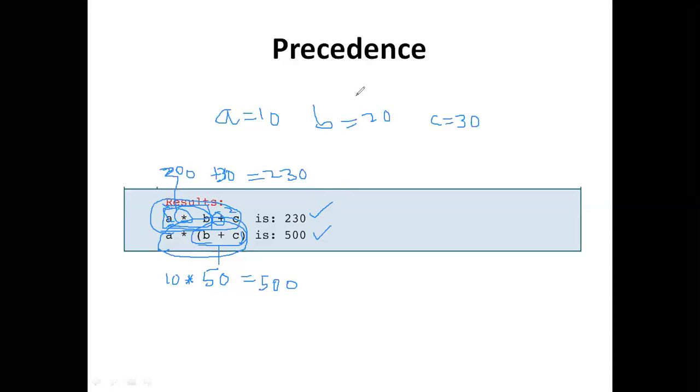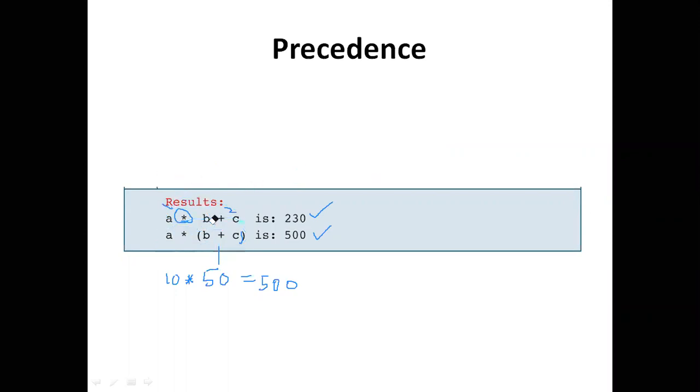And this is all about what? This program is demonstrating which operator? Operator precedence. Precedence is nothing but priority.